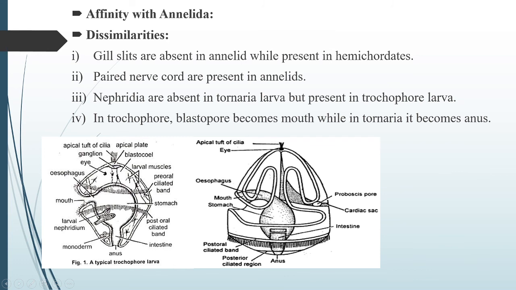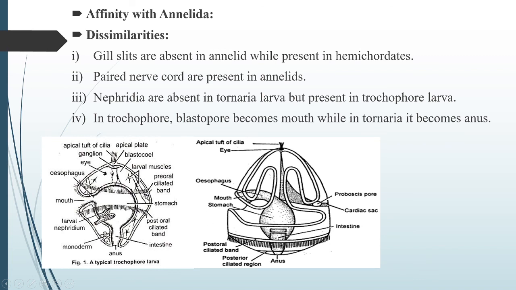Means in trochophore the mouth is developed by the blastopore, while in tornaria the anus is developed by the blastopore. That is the basic difference between the deuterostomes and the protostomes.